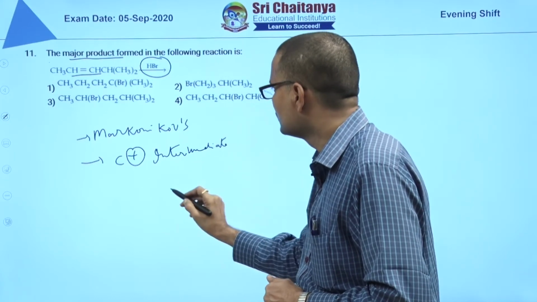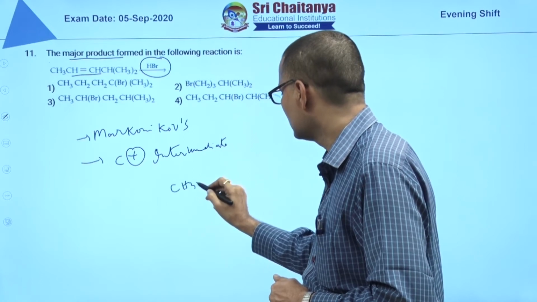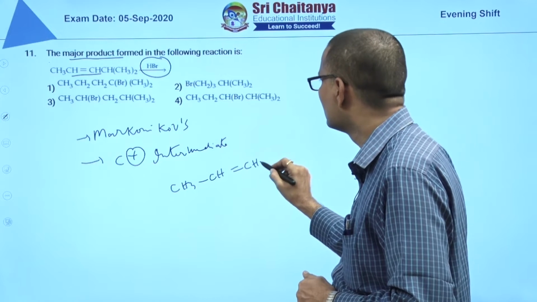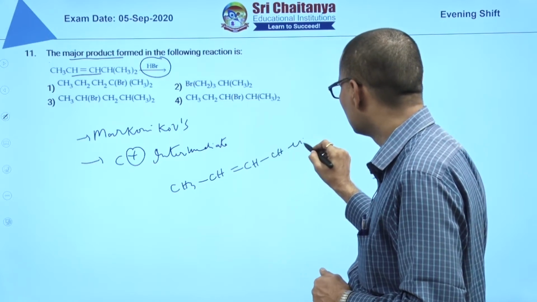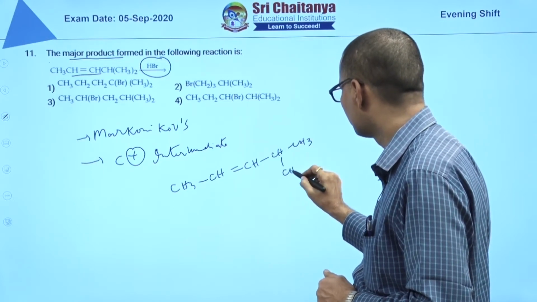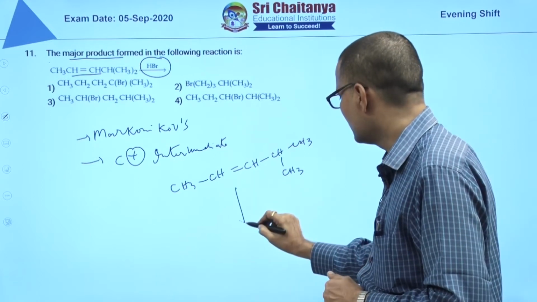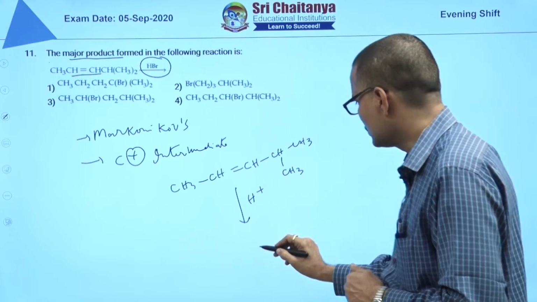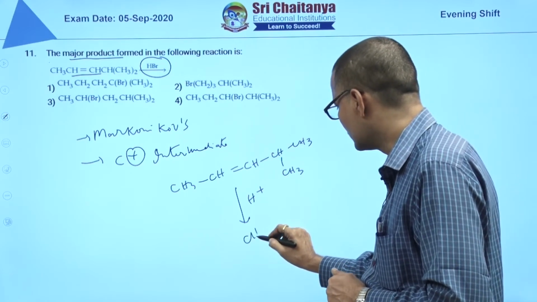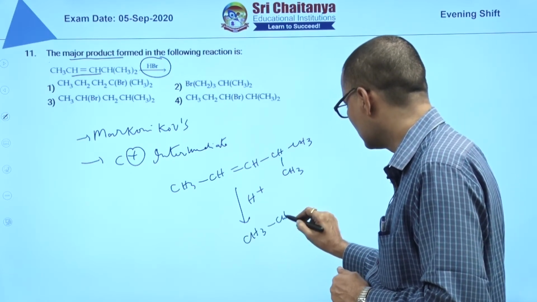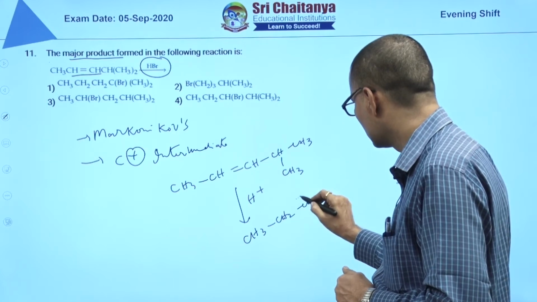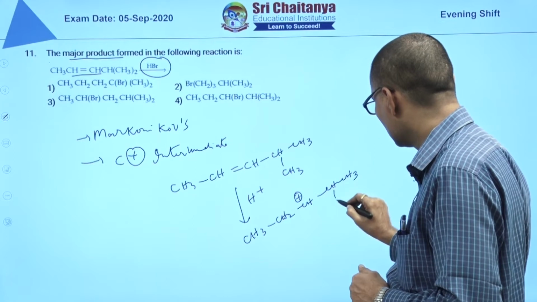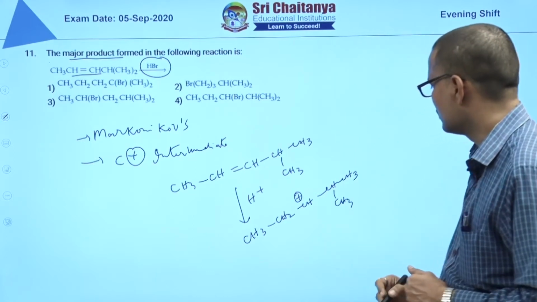Carbocation intermediate means first you have to take CH3, CH, double bond, CH, CH, CH3, this is the reactant. When you add H plus, the first H plus addition will happen, and the more stable carbocation will form: CH3, CH2, CH plus, CH, CH3.